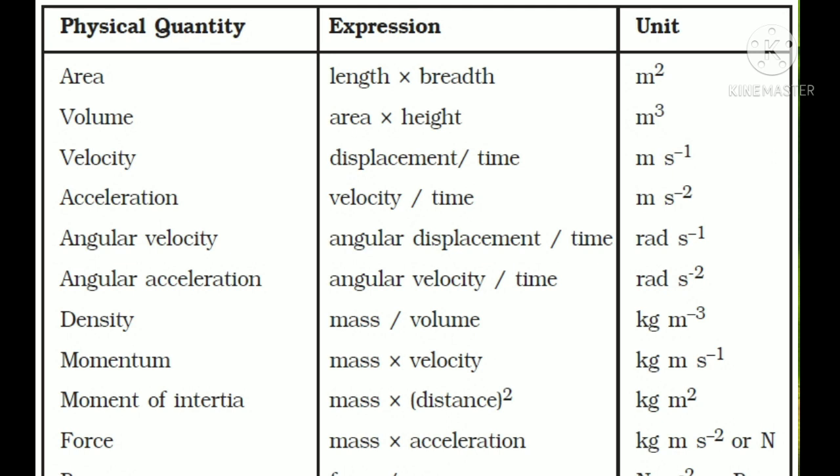Okay, so now the physical quantity moment of inertia. The expression is mass into distance square. The unit of mass is kilogram and the distance square is meter square. Next quantity is force. Force is equal to the product of mass into acceleration. The unit of force is kilogram meter second power minus 2, or Newton.